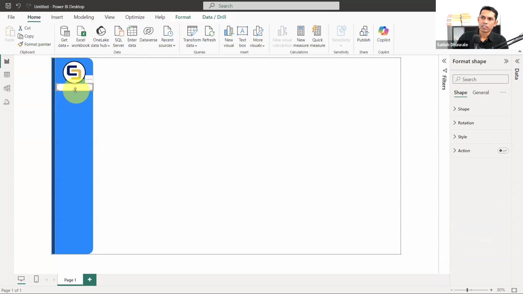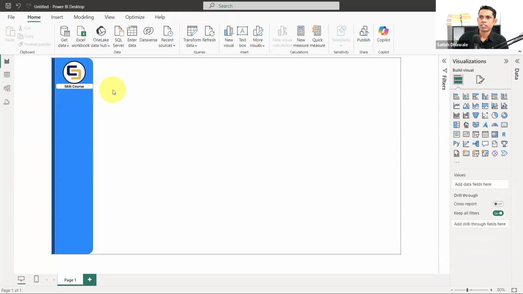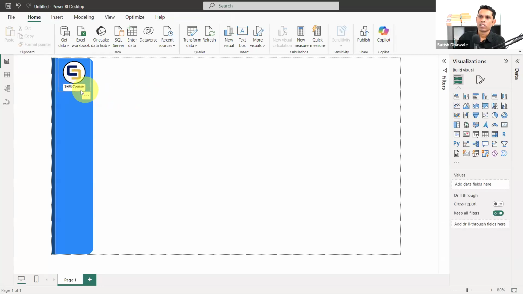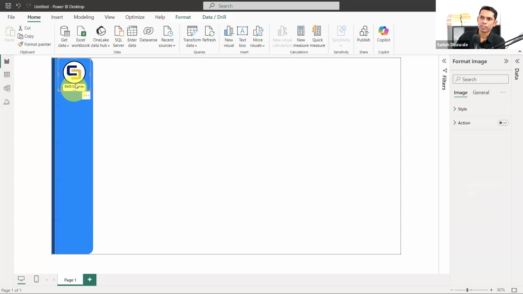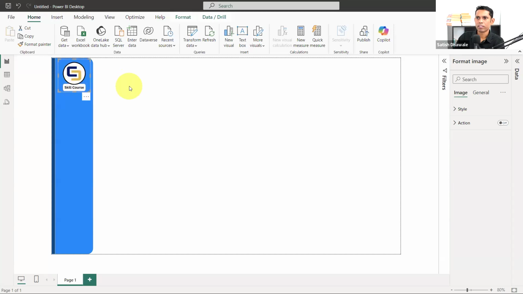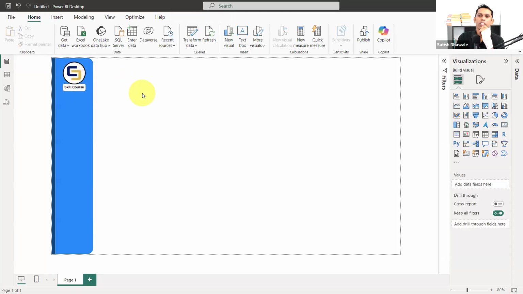Like this. Just decrease the size a little bit. I don't want this rectangle to be that much bigger, so you can go and change the size up to like this, and you can put it in this way. So this is what you can do, guys. Now it is decreasing the size. It's overlapping a little bit, it's okay. So this is what you can do. You can add additional shapes in order to get your text highlighted or something like that.